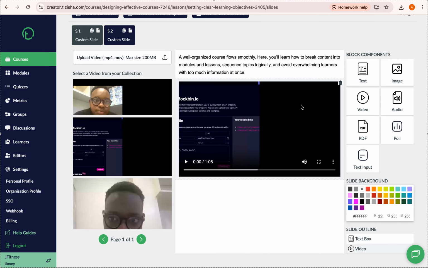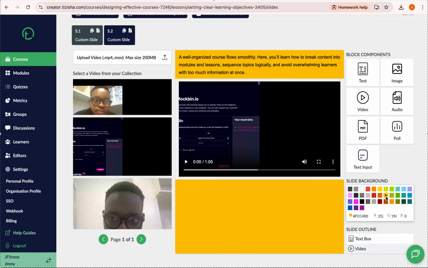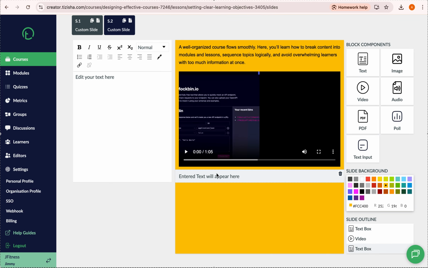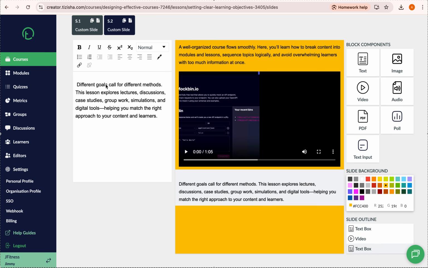let's use this one. Then for color, we can have that, and maybe we can add one more text block component. Let's add something here as well. Okay, so we can have this. Yeah, we can have that.